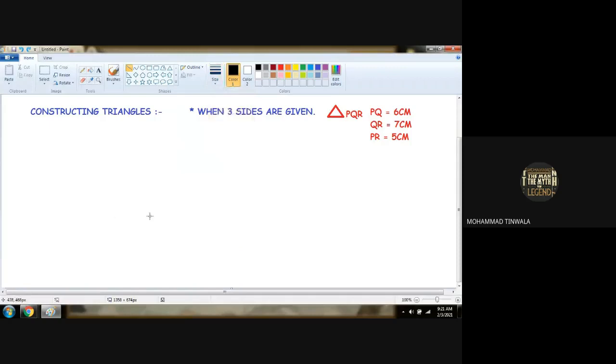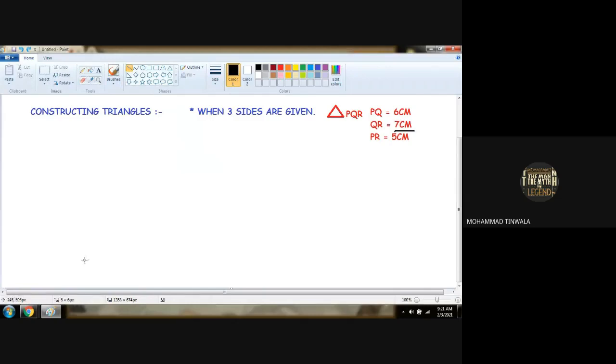QR is the baseline segment we will take because it has 7 centimeters. Understood? So what we will do, we will place a scale and with the help of the scale we will draw a line segment of 7 centimeters.